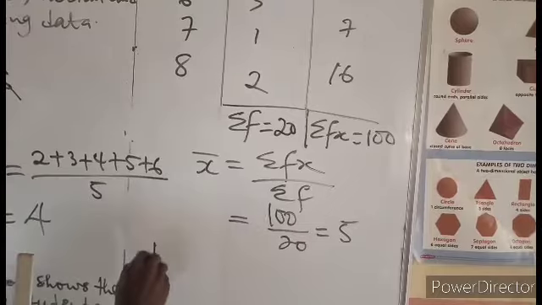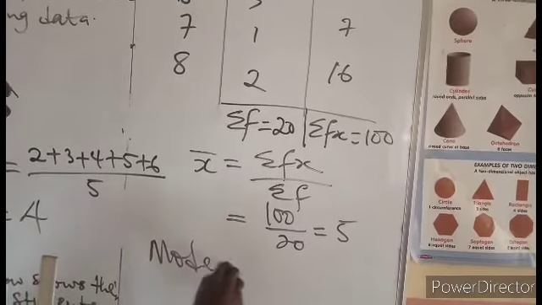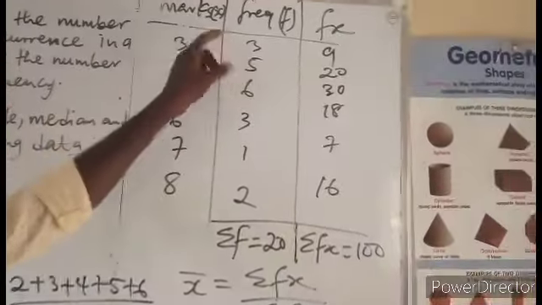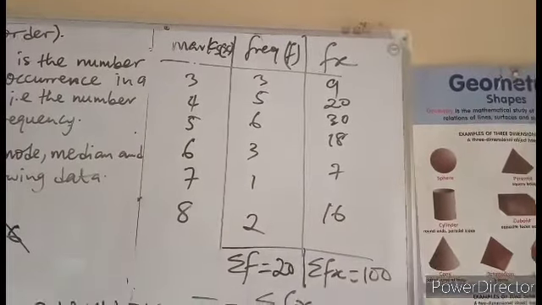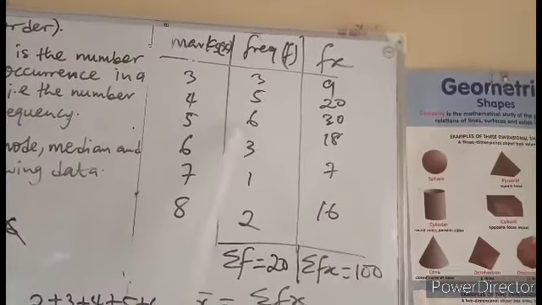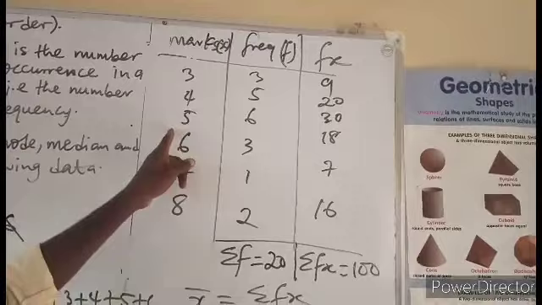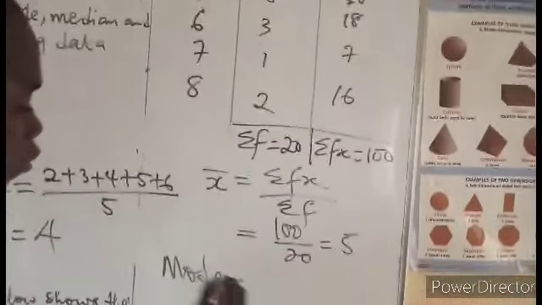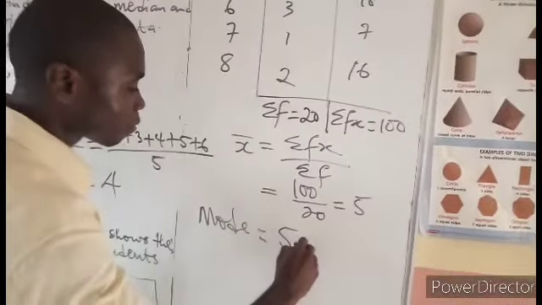Then our mode is equal to, come to the frequency, check for the number with the highest frequency. Come to this frequency, you discover that you have 6. So the number with the highest frequency is 5 marks. So the mode is 5 marks.